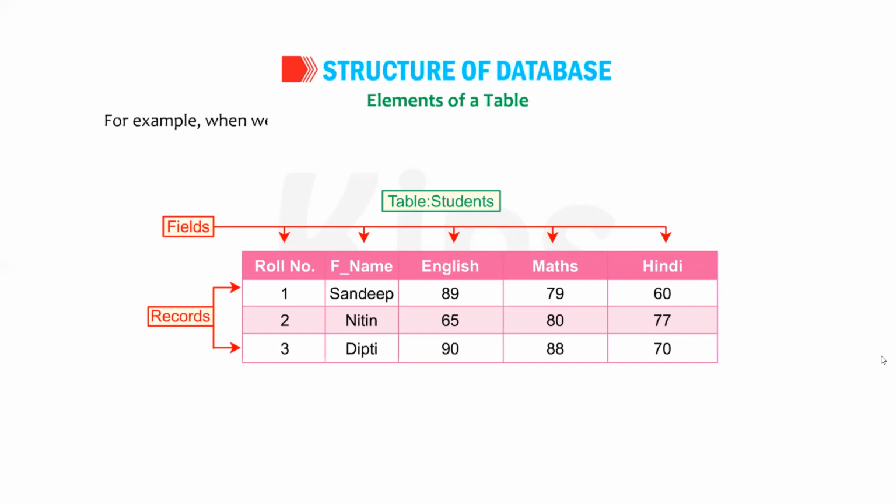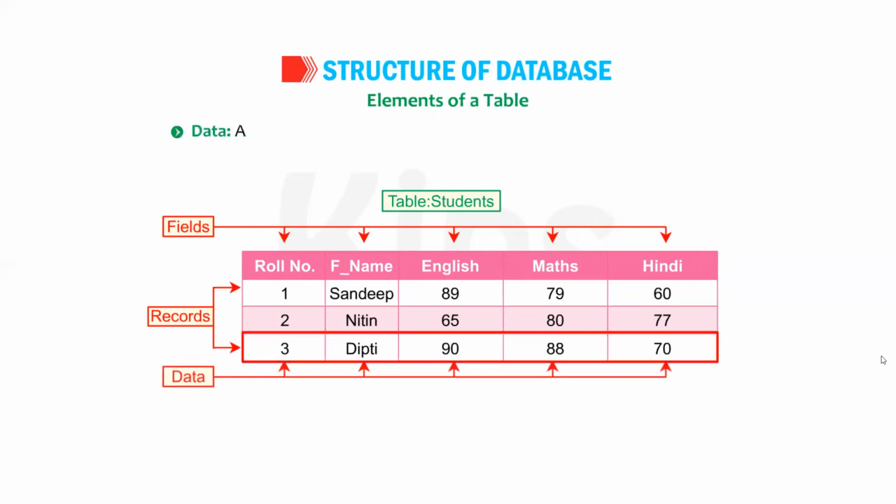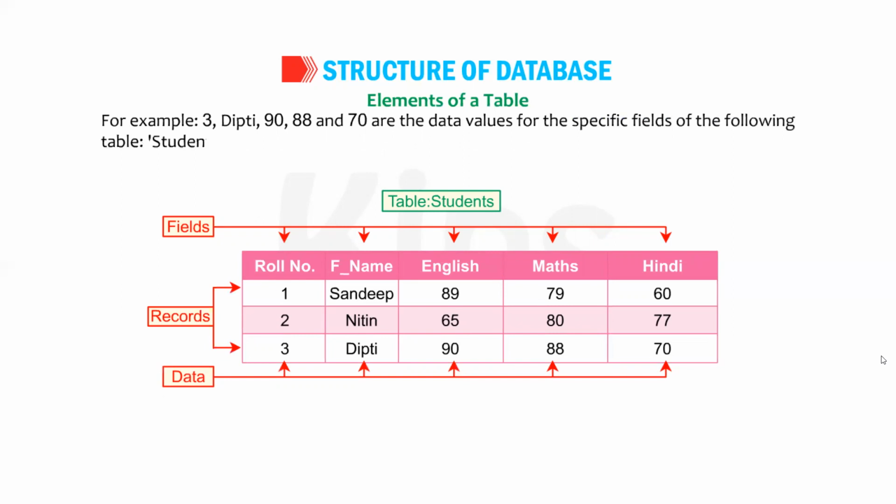For example, when we enter data of all the fields such as roll number, full name, and marks for a given student, it creates a new row in a table which is called a record. Data. A set of characters that represents a valid value is known as data. For example, 3, Dipti, 90, 88 and 70 are the data values for the specific fields of the following table.